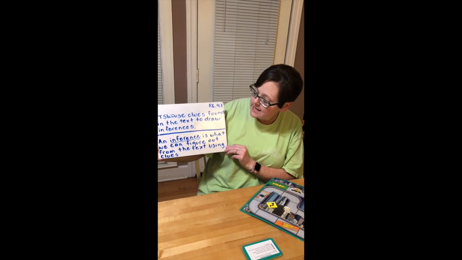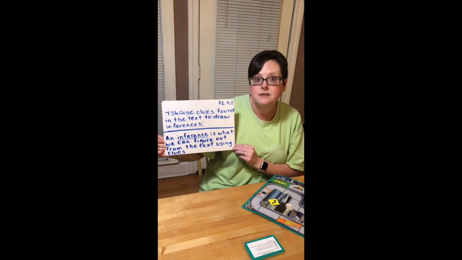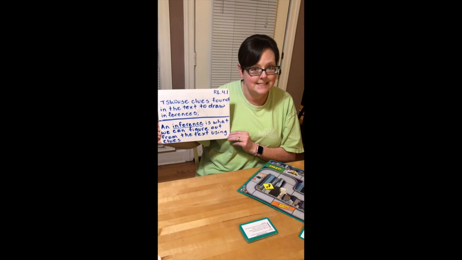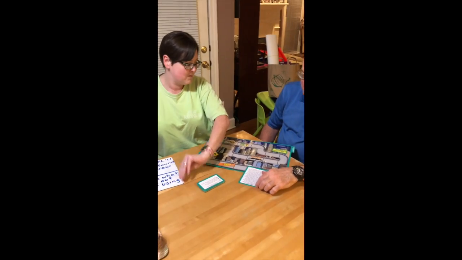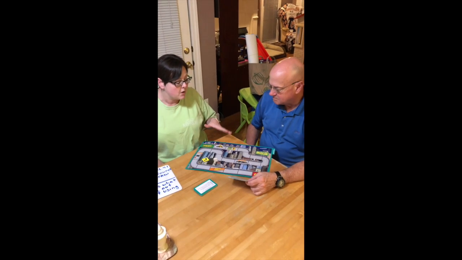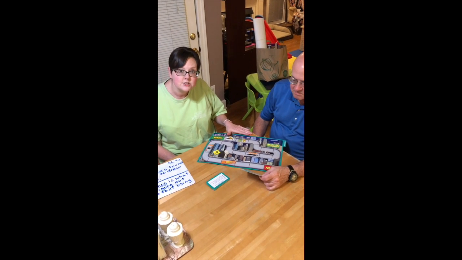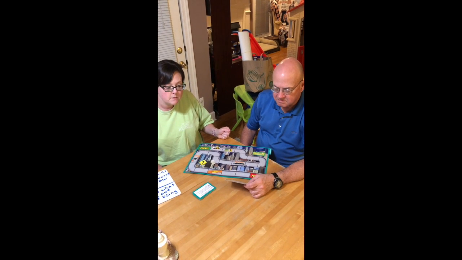We're going to figure out something that the author wants us to know from the text, but he doesn't explicitly say it. So Mr. Joe and I are going to play a game called Super Road Racers, and we're going to read a passage and then draw an inference from reading the passage.